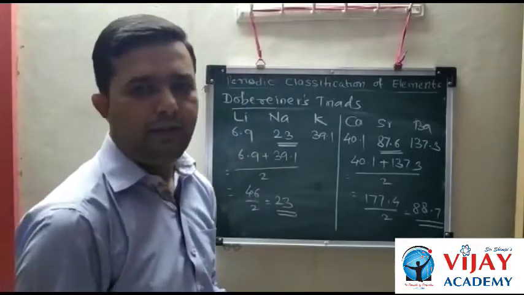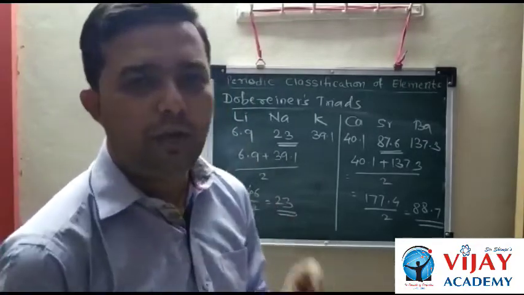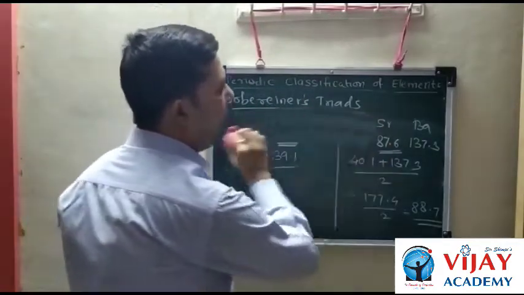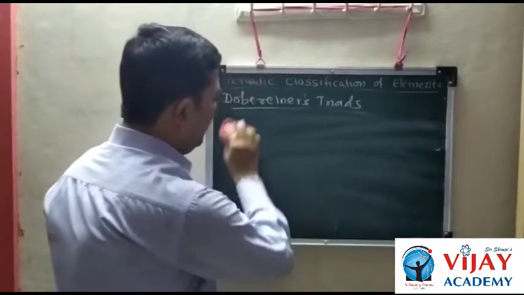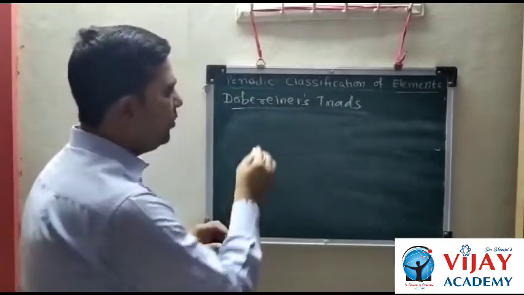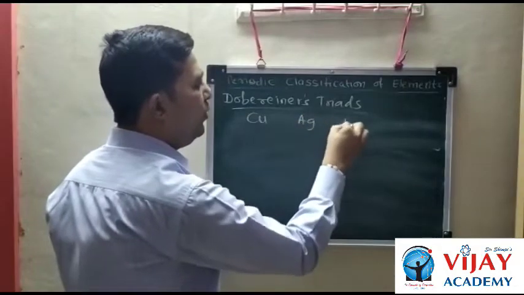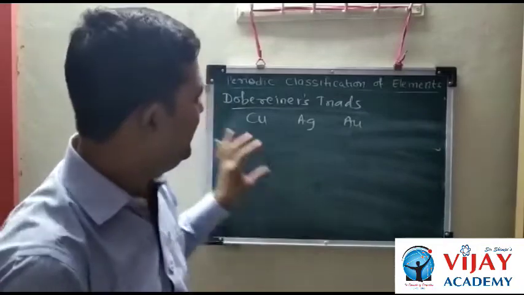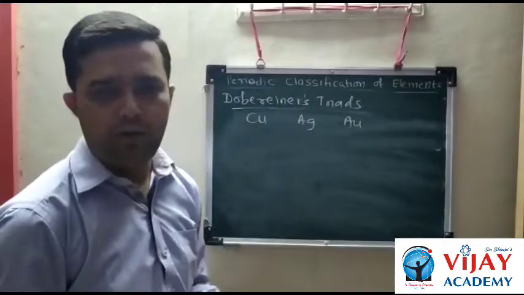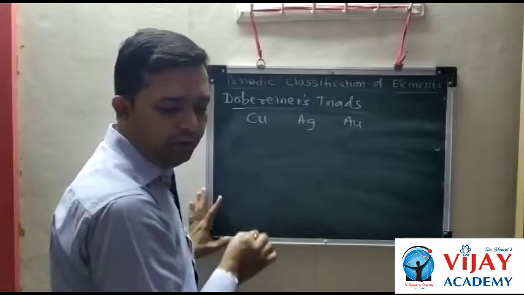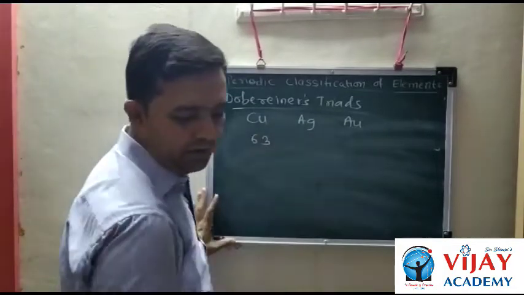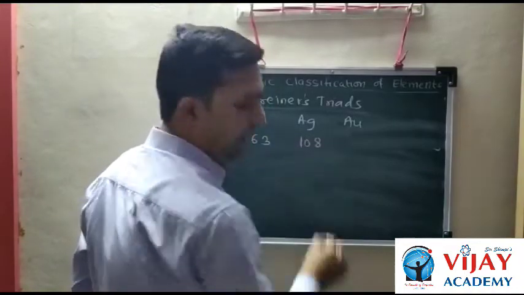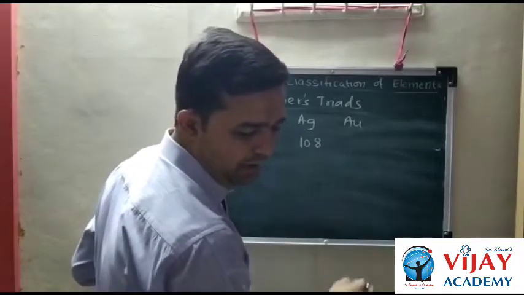Dobereiner made some triads. Out of these triads, some obey Dobereiner's law, whereas some do not obey it, and that is the limitation of Dobereiner's triads law. For example, copper, silver and gold. These are elements which show the same chemical properties, so this is a triad made by Dobereiner. But the atomic mass of copper is 63, silver is 108 and gold is 199.